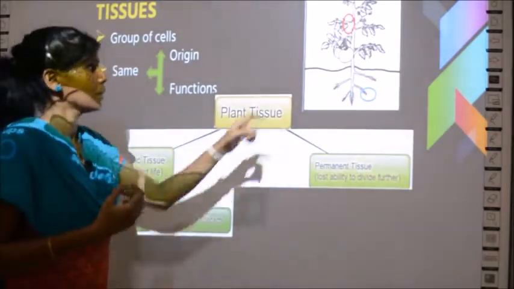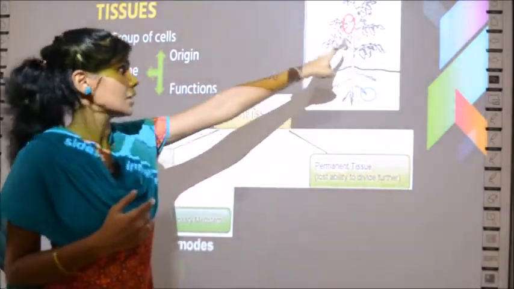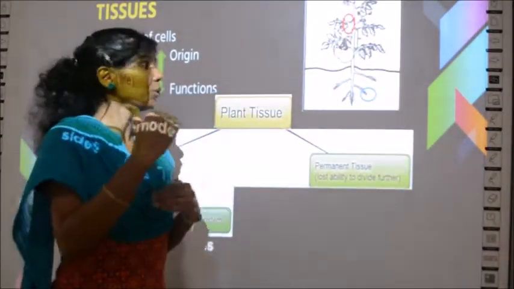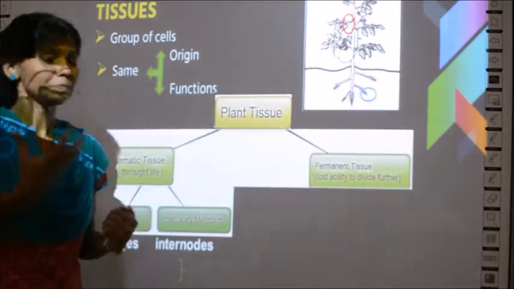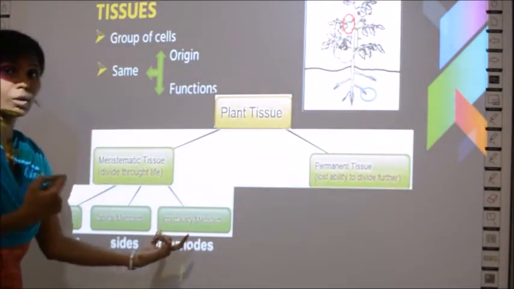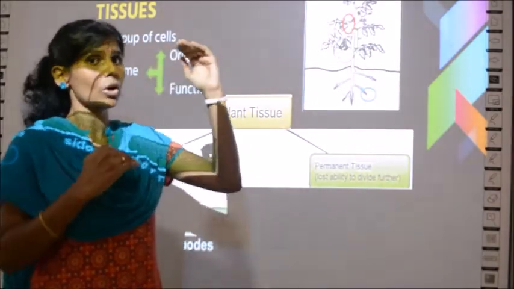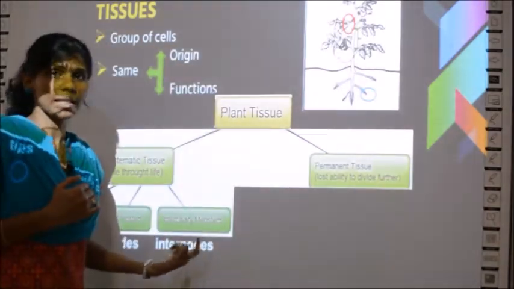It is called intercalary meristems. Where are the intercalary meristems? See, I told you, the green portion, the region between two nodes, is where the intercalary meristems are. This is the location; if this portion needs to grow, it is because of the presence of intercalary meristems.